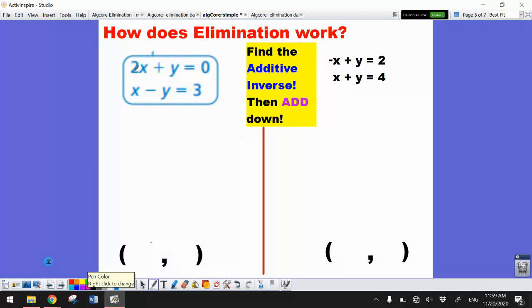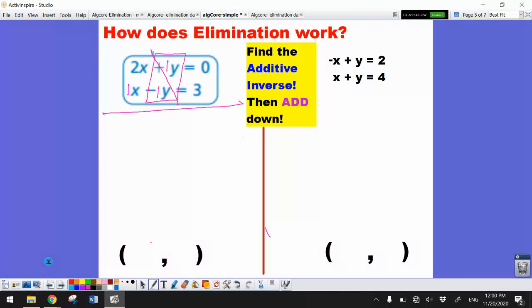So I'm going to take a look at this. I have a 2x and a 1x. Those are not additive inverses: one's a 2, one is a 1, so that's not what I'm looking for. Let's look at the y. This is a positive 1y and a negative 1y. That is what I'm looking for, a positive 1 and a negative 1. So I am going to box the additive inverses.